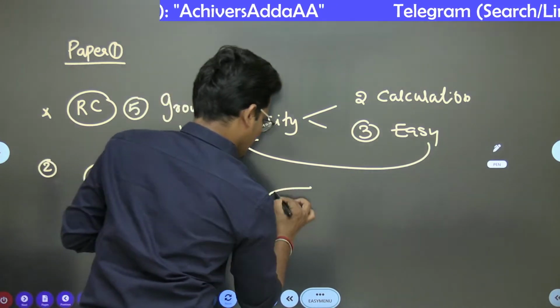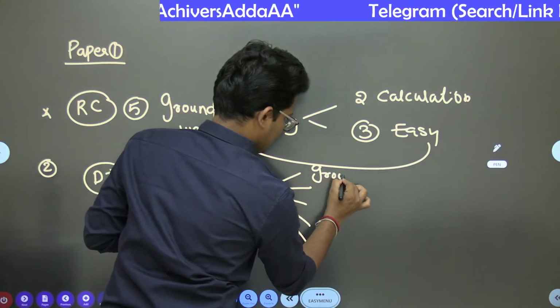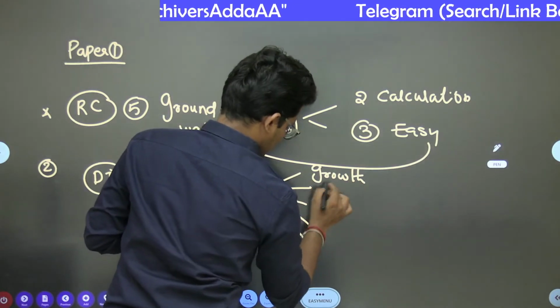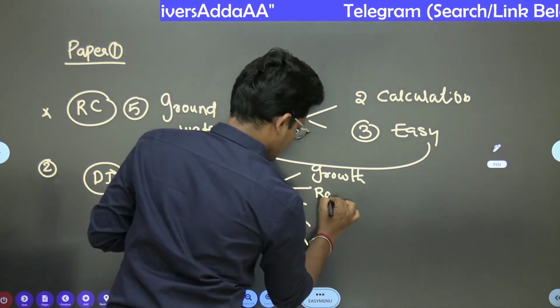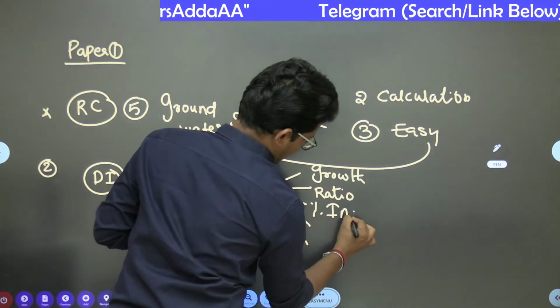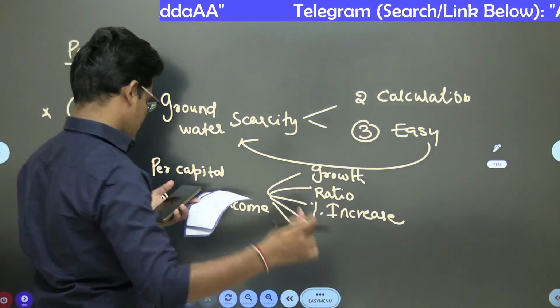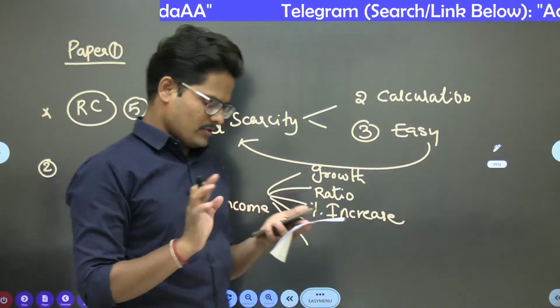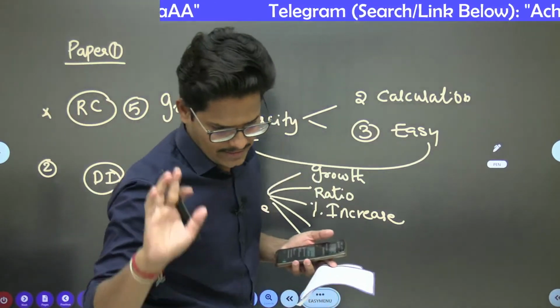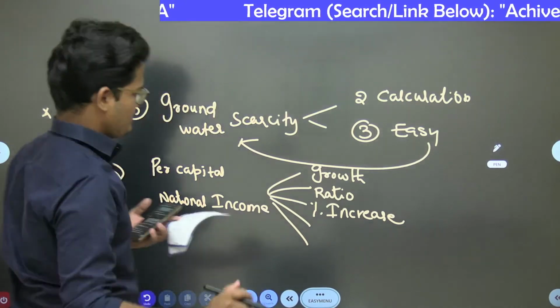Out of the 5 questions, 1 was on growth calculation, 1 on direct ratio calculation, and 1 on percentage increase as compared to the previous year. The remaining 2 questions could be answered directly. DI was moderate, and it is more or less PYQ only.